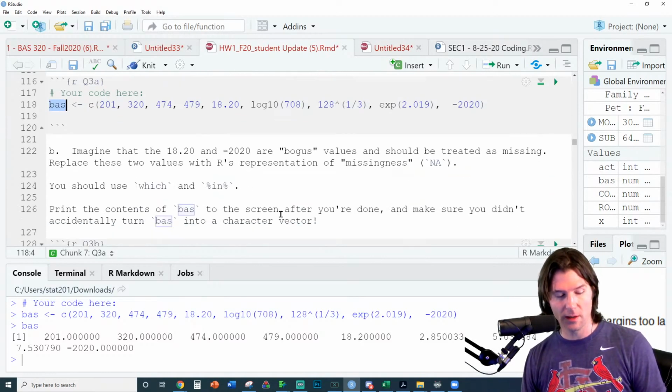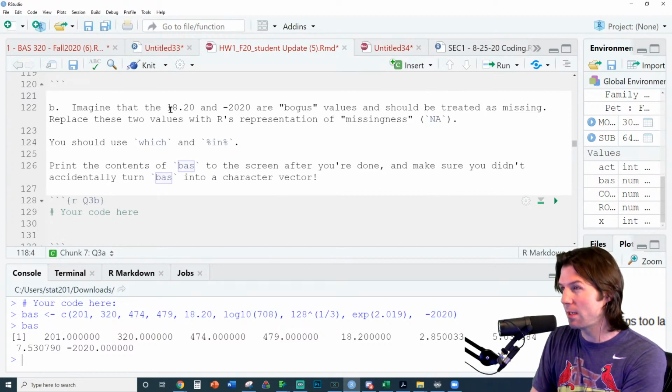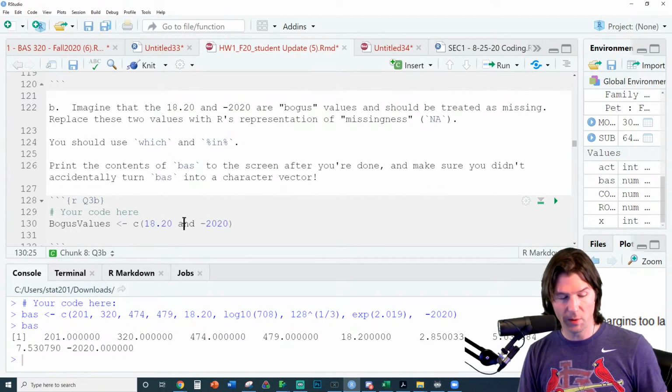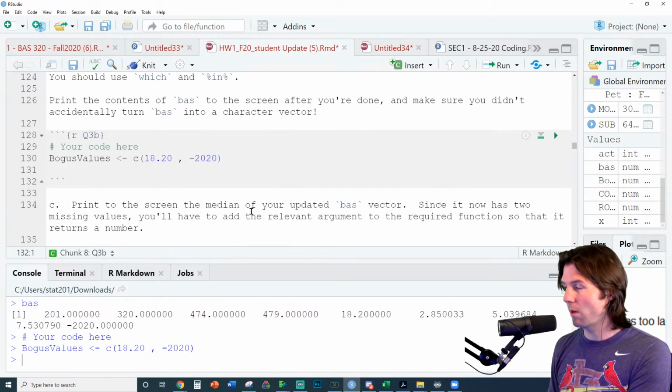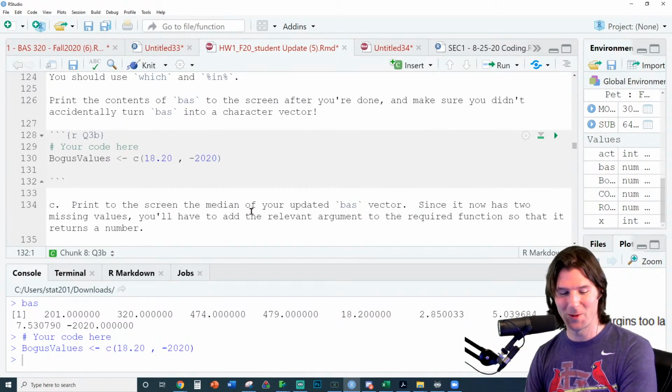So since these are bogus values, I think this is where people get tripped up. We're saying 1820 and negative 2020 are bogus values. Now, probably the easiest way to deal with this is to store a vector of bogus values. And let's store into the vector of bogus values those values. So if you notice, we've created this vector of bogus values.